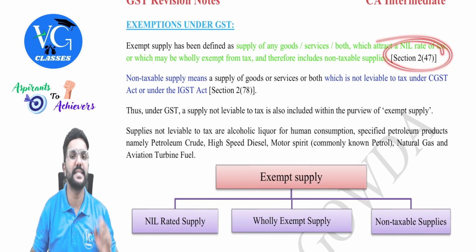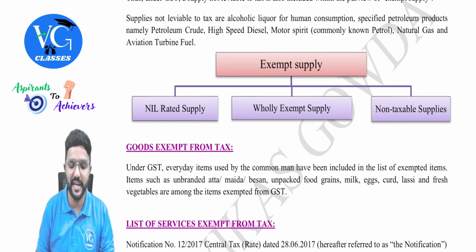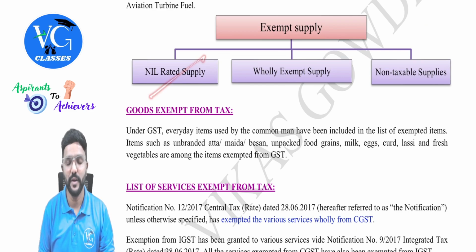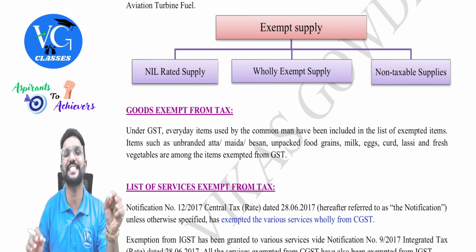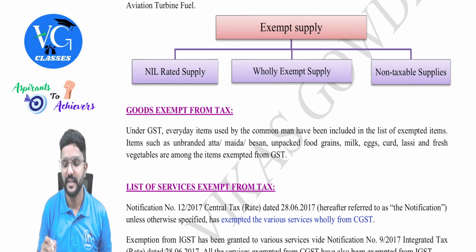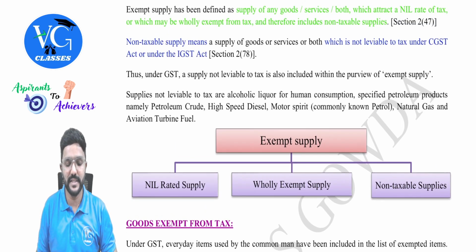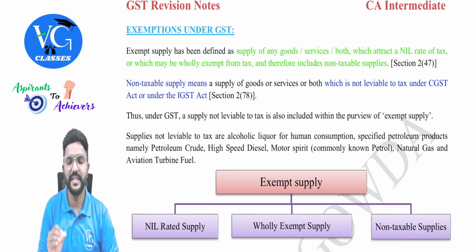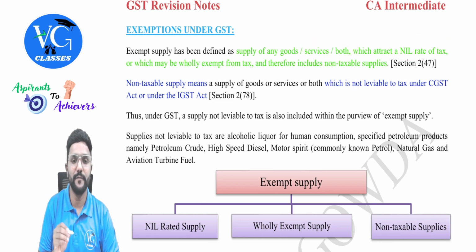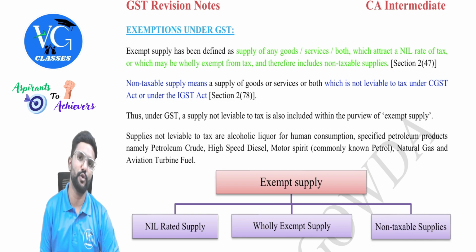Then exemption under GST. Guys, exempt supply is defined under section 2 clause 47. Very important definition. And exempt supply includes three categories. What are those? Nil rated supply, wholly exempt supply as per section 11 of CGST Act or section 6 of IGST Act, or the last one is non-taxable supply. It includes all the three. So let us just see the definition. Exempt supply has been defined as supply of any goods or services or both which attracts a nil rate of tax or which may be wholly exempt from tax and therefore includes non-taxable supplies also.